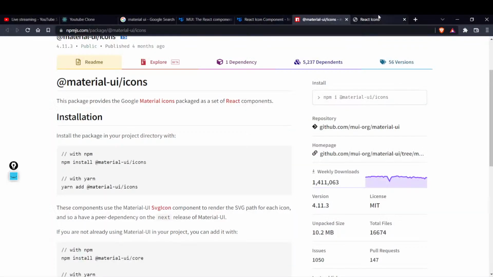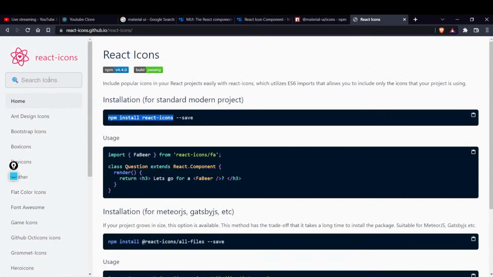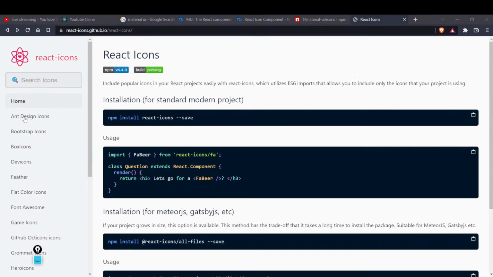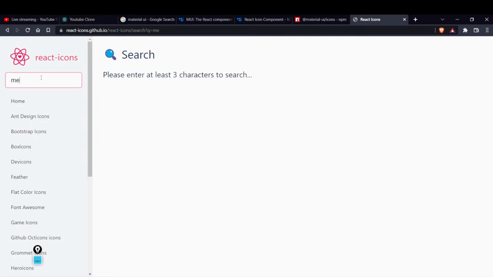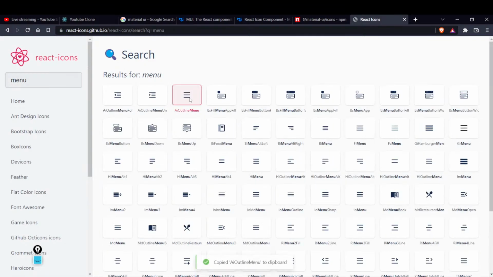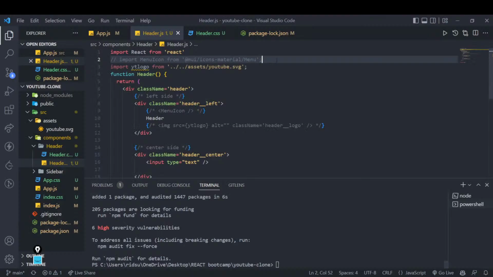Cool. Yeah, instead of Google icons, we have worked with it. We could even go with the icons also. Let's search for the icons now. Let's search for the menu. Okay, different kinds of menu. Let's go with this one only. Yeah, copied this to clipboard. See, I am not going to use the material icons now.